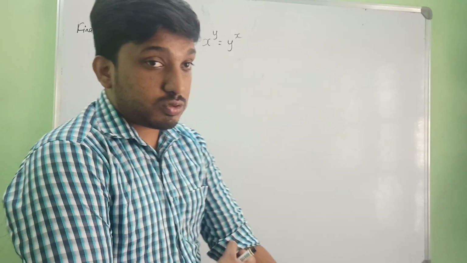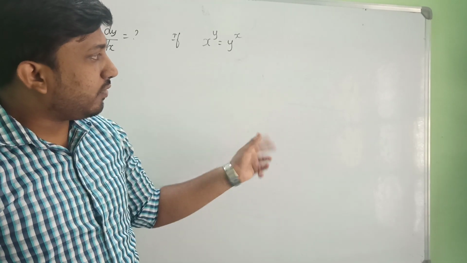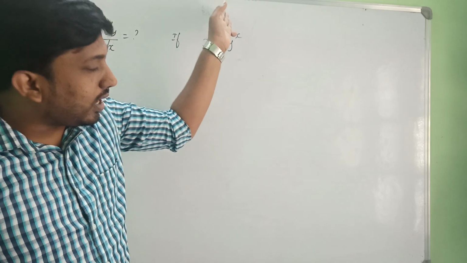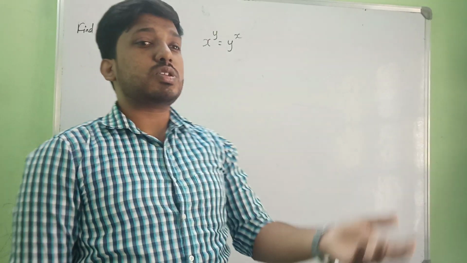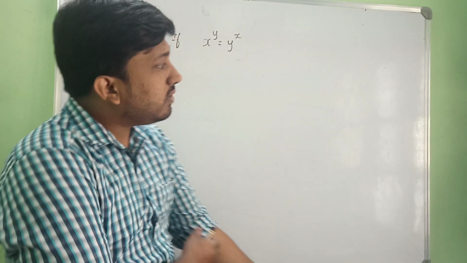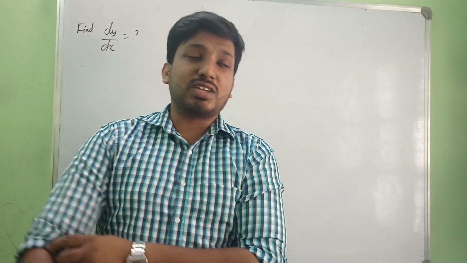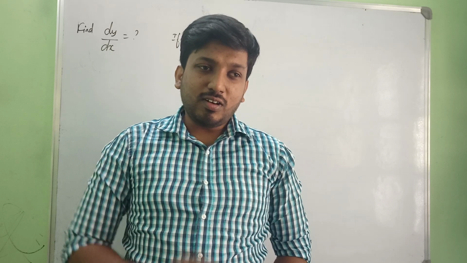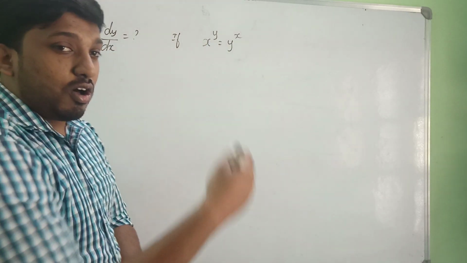Always be careful, students. Whenever we get the exponent power like this, whenever it is very tough to solve, how to solve this? There is some power y and there is some power x. It becomes difficult to solve. If it was xy, we can use the product rule, first into differentiation of second plus second into differentiation of first. We can solve that. Whenever we get like this, always use the help of a special mathematical concept called logarithms. It plays a vital and very major role in all domains of mathematics. Taking log and making it simple and solving it. Isn't it? Such type of problems will be using logarithms.